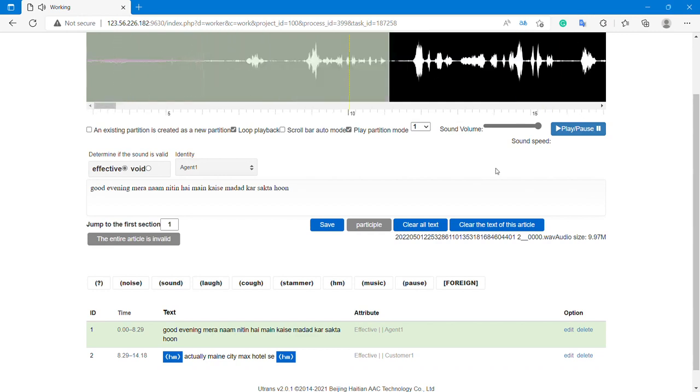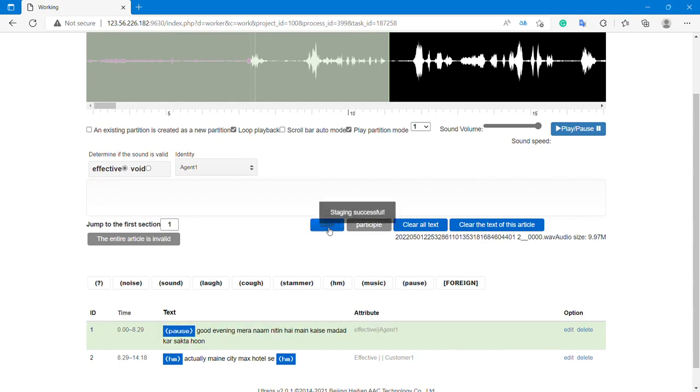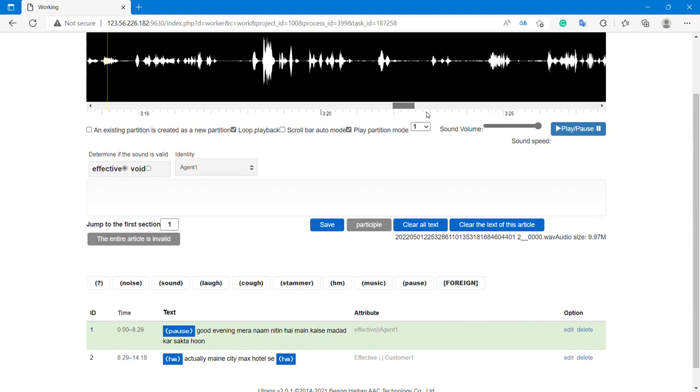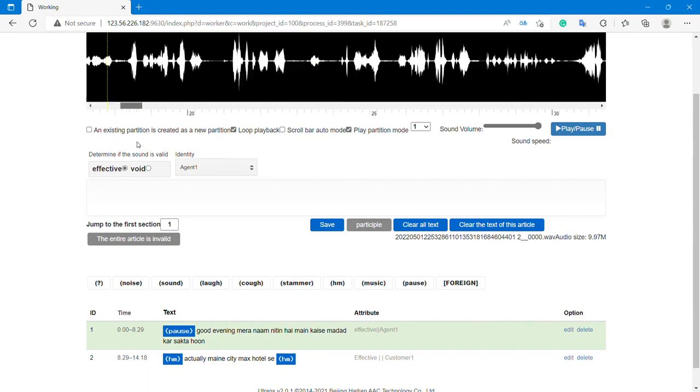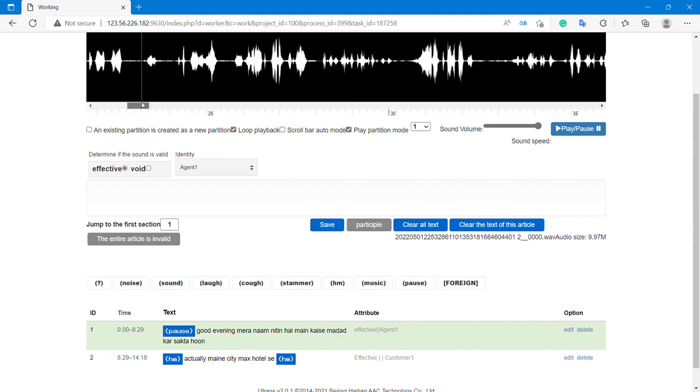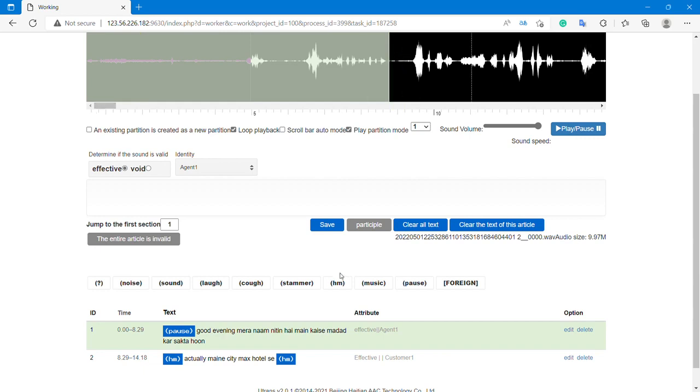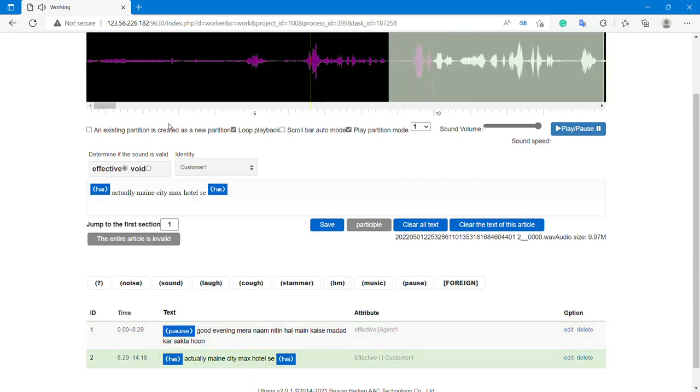Now this is the first segment. We can see there is a long pause. So at the starting there is a pause, and we have to give the pause tag here, then a space, and then write what the speaker is saying, and then save it. This is how we have to work. Likewise, you have to work on the entire audio and create the segments. Creating segments is quite easy. First you will create the first segment, and the second will come like this.